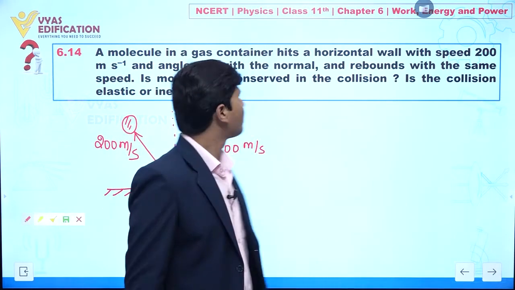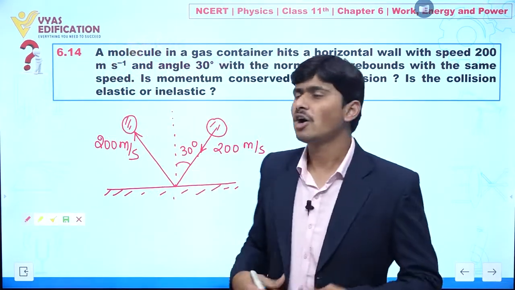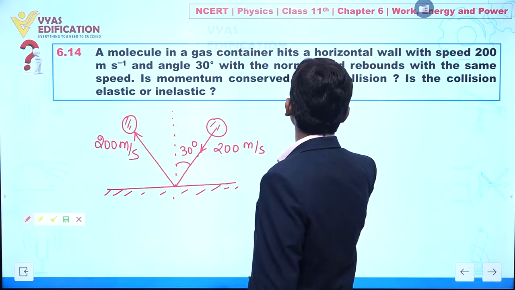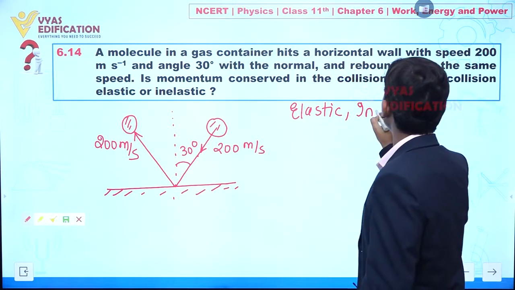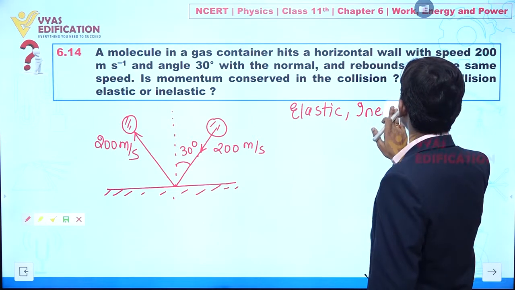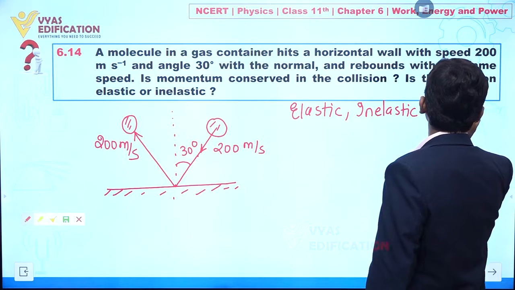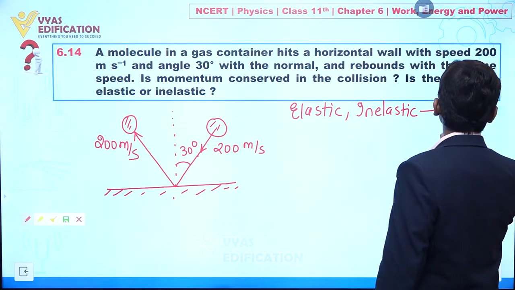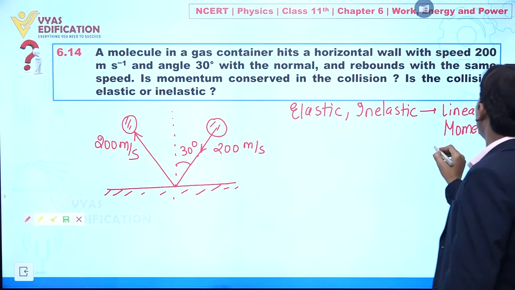Now we have to find, is momentum conserved in this collision? So my dear students, always keep in mind, either we are talking about elastic collision or inelastic collision, linear momentum is always conserved.